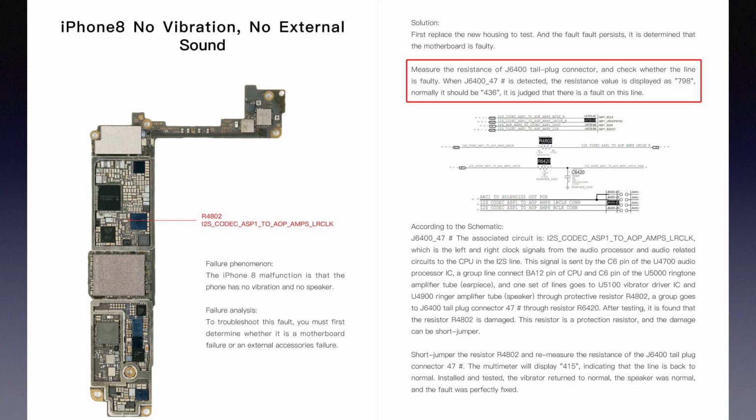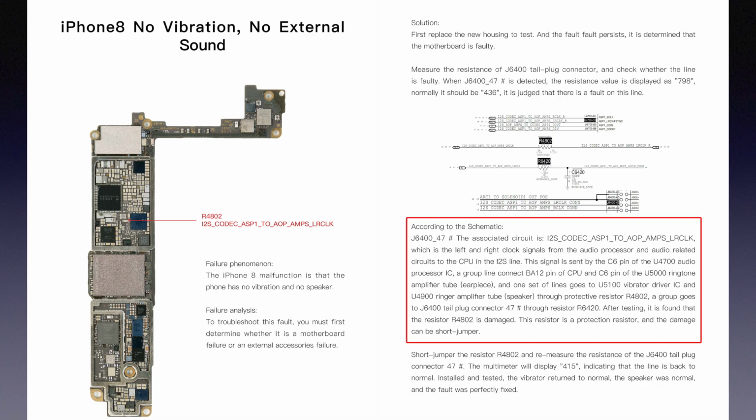Measure the resistance of the J6400 tail plug connector, and check whether the line is faulty. When pin 47 of J6400 is detected, the resistance value is displayed as 798. Normally it should be 436. It is judged that there is a fault on this line.